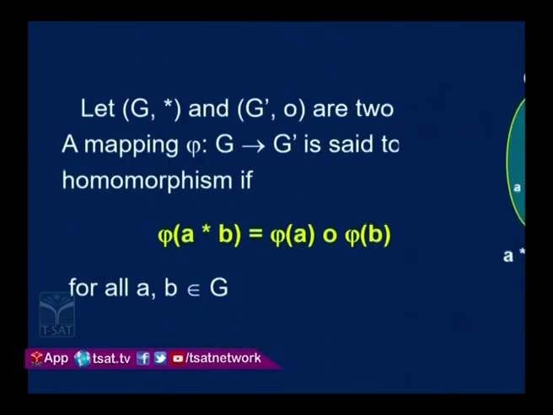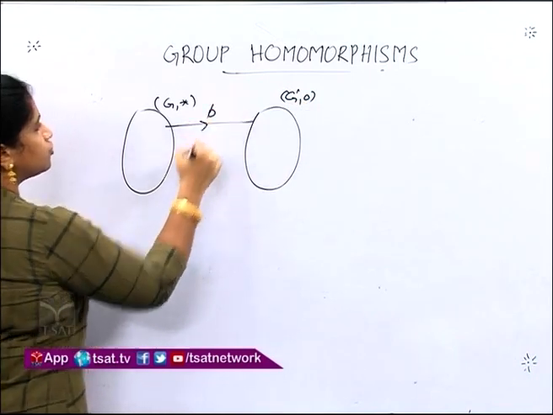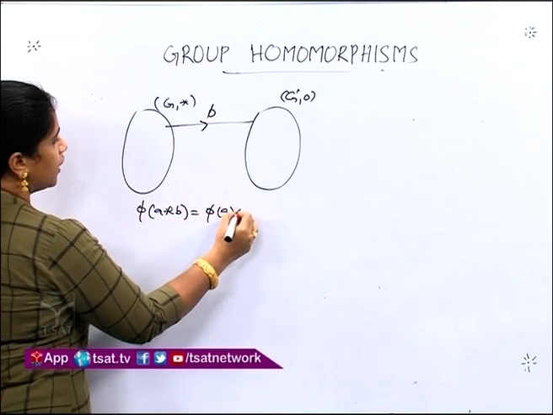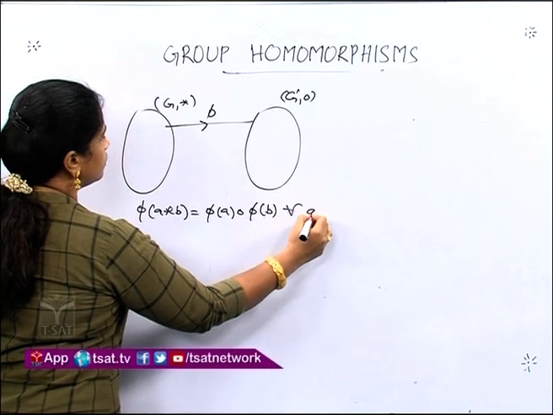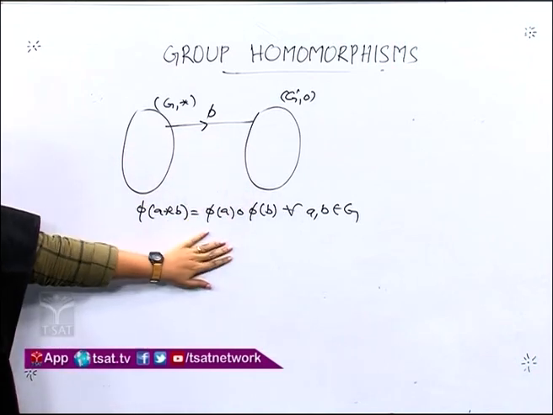Now, let us define homomorphism. Let G and G prime be two groups. A mapping between these two groups will be a homomorphism, that is, these two groups will be similar under this mapping, only if the condition phi of A times B is equal to phi of A times phi of B, and this condition must be true for all A, B in G. Right? We had seen that if phi is a mapping from G to G dash, then phi of A times B must be equal to phi of A times phi of B for all A, B in G. This is the condition of homomorphism. That is, if the two groups are homomorphic, then this condition is to be satisfied.